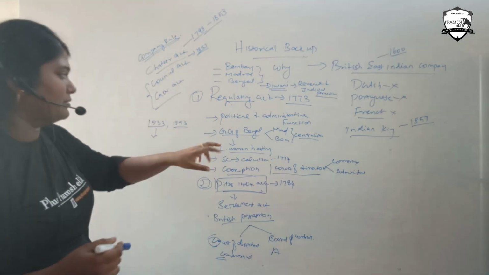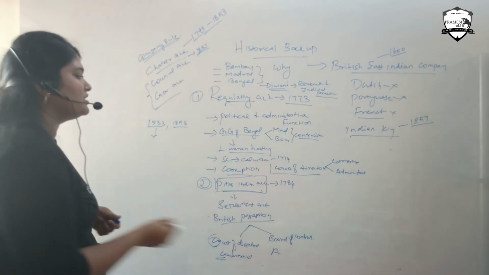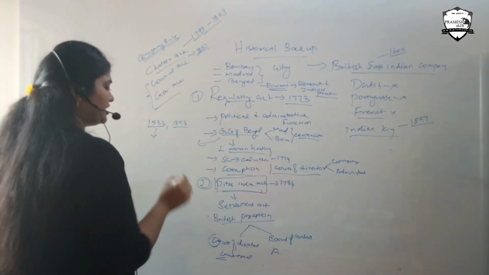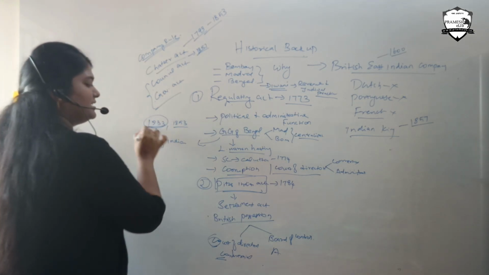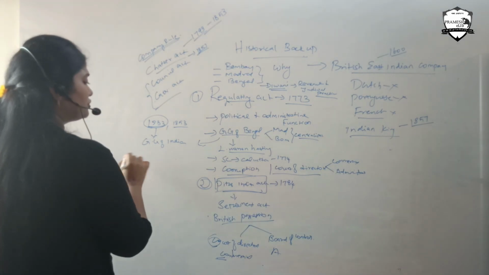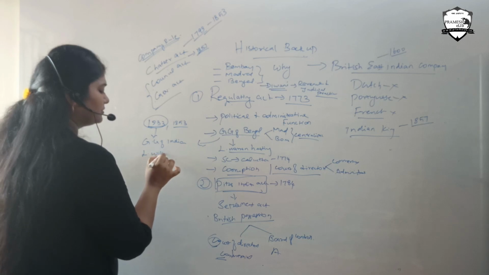And also here we have the Governor-General of Bengal. The Governor-General of Bengal was changed to Governor-General of India in the 1833 Charter Act. So the first Governor-General of India is Lord William Bentinck.